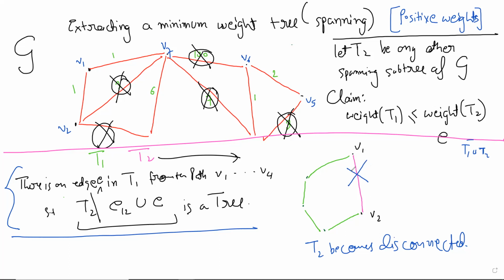If you first remove this edge, the problem is that none of these edges, like this, this, this, and this, may be in T2.